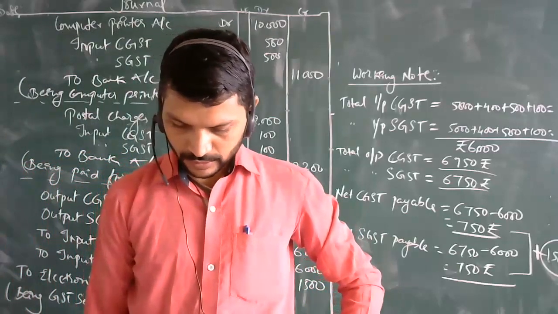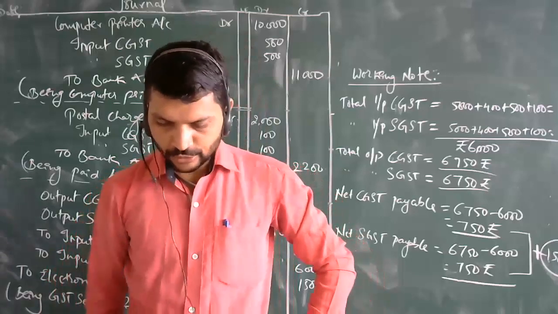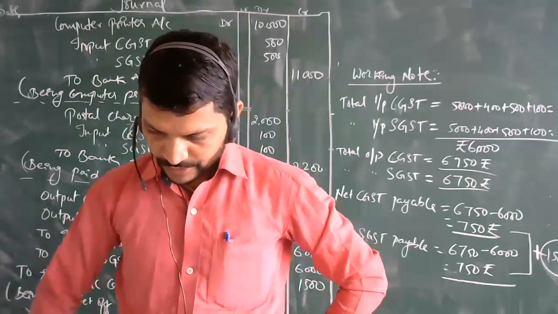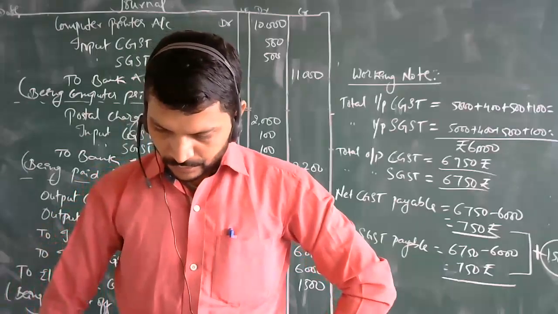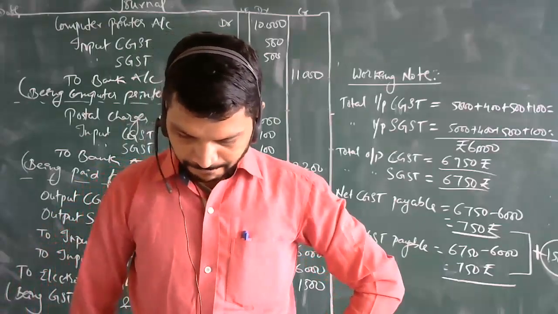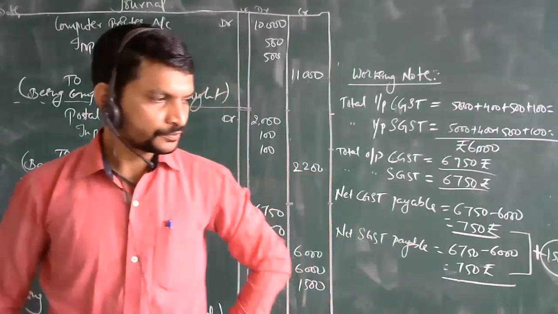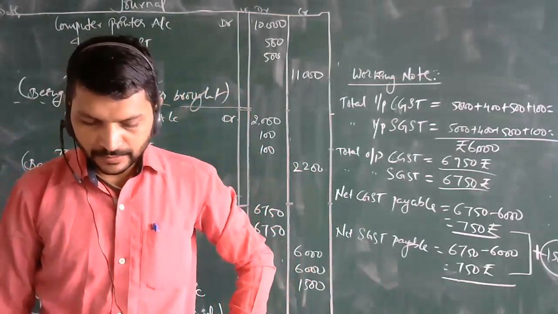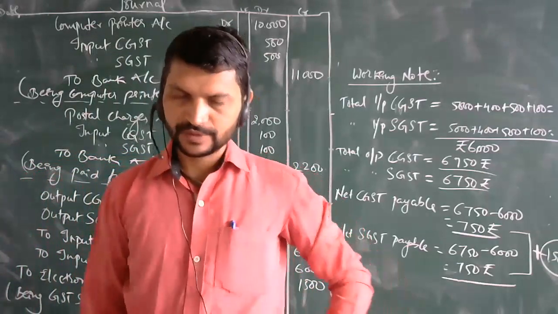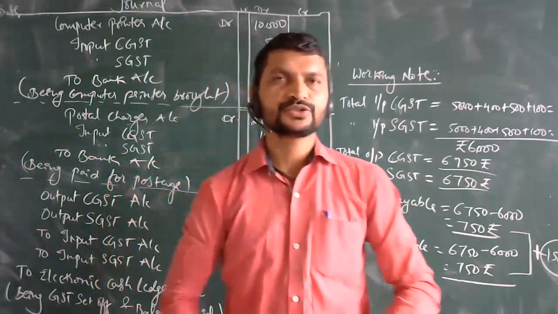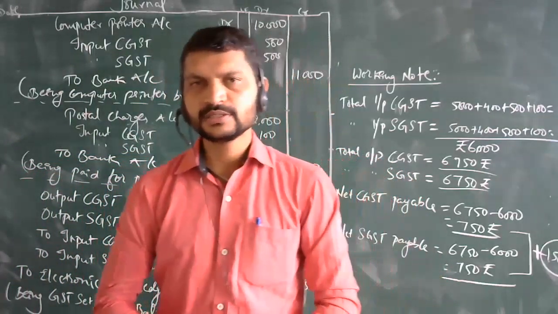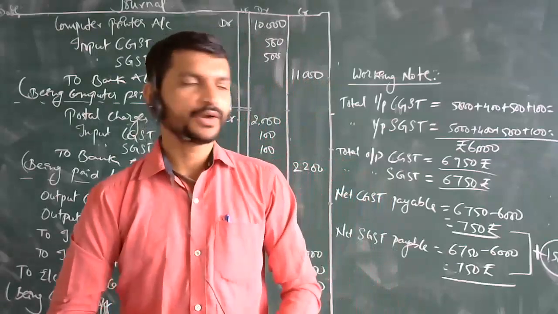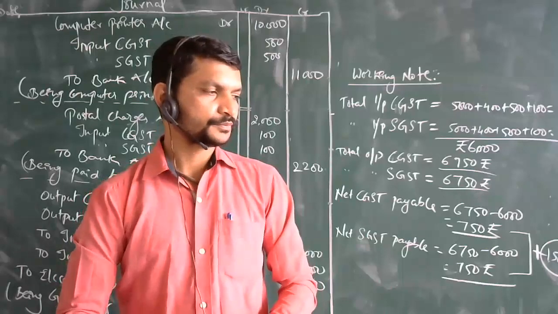Next, fourth one, paid insurance premium rupees 30,000. And fifth and last, bought furniture for office rupees 50,000.